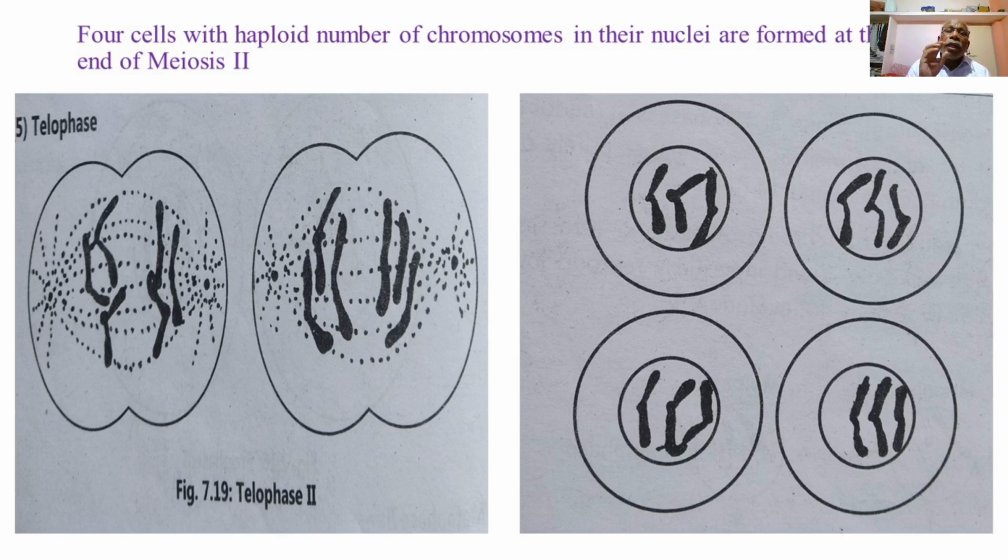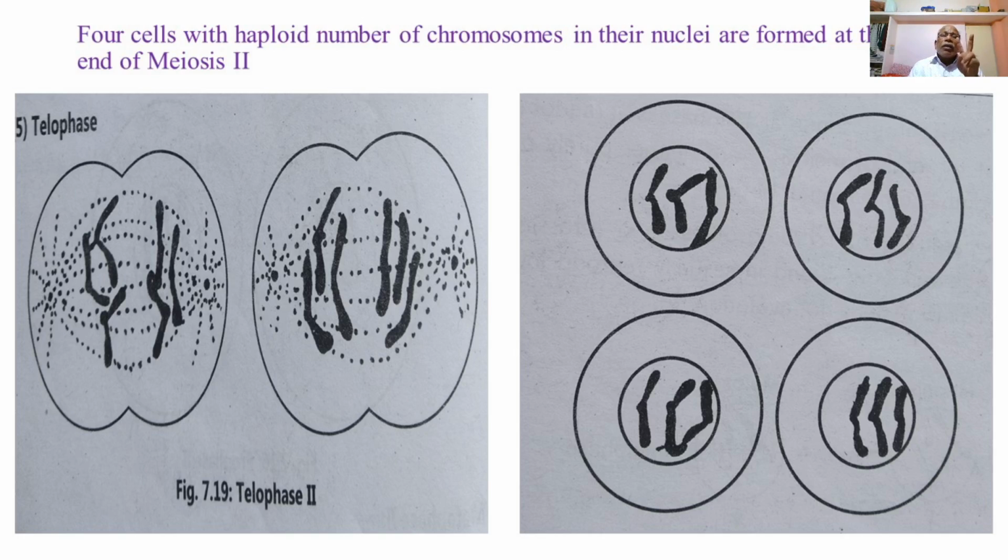So at the end of telophase second, as shown in the figure, at the end of anaphase second, the complete set of the chromosomes or the chromatids are pulled away from the equatorial plane and reach the opposite ends of the cells to form a complete set of the daughter chromatids or daughter chromosomes at the two ends of each cell.